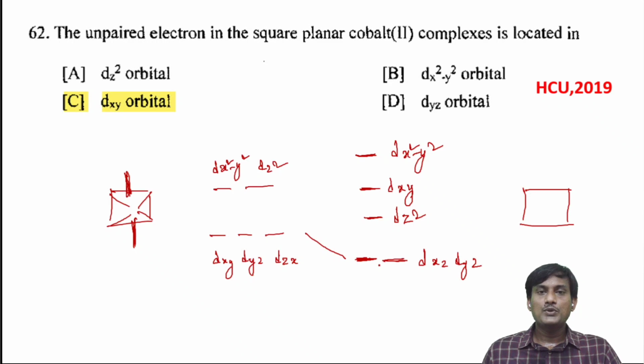Since there is no approaching of ligands in the z direction, the z components will have less energy.